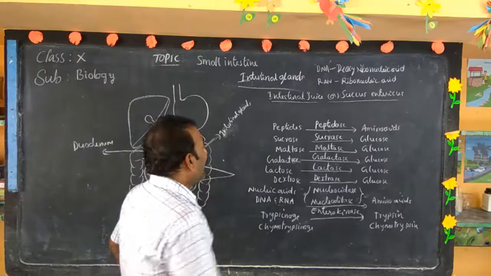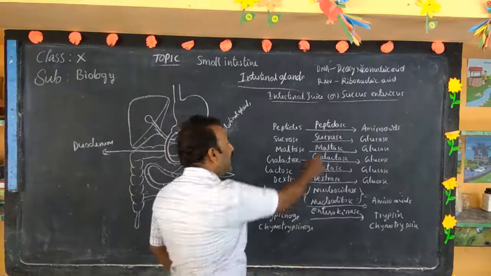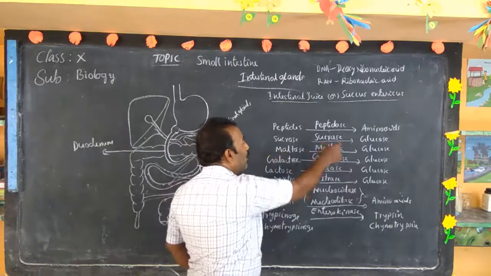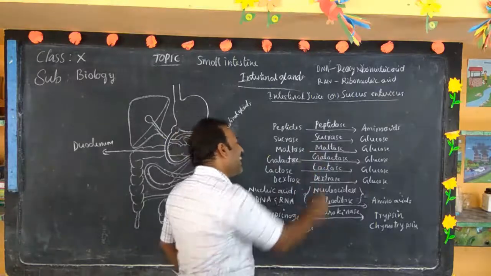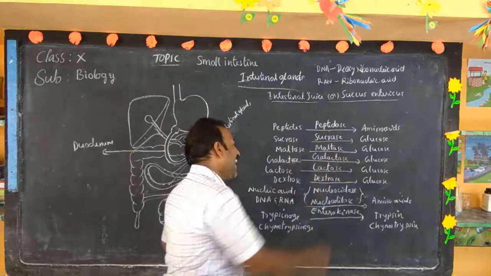Sucrase digests sucrose to glucose. Maltase converts maltose to glucose. Galactase converts galactose to glucose.